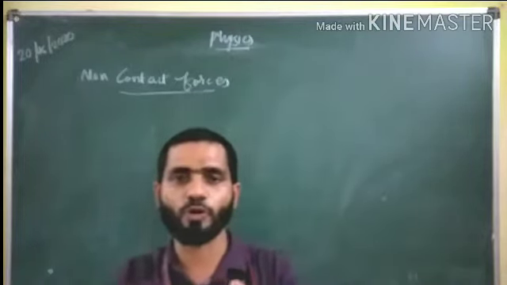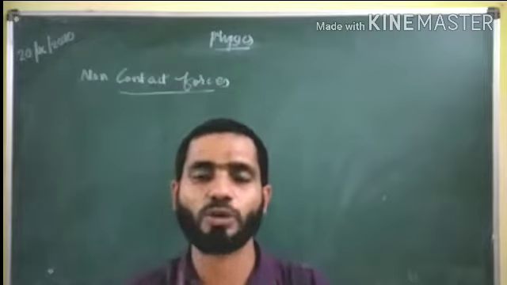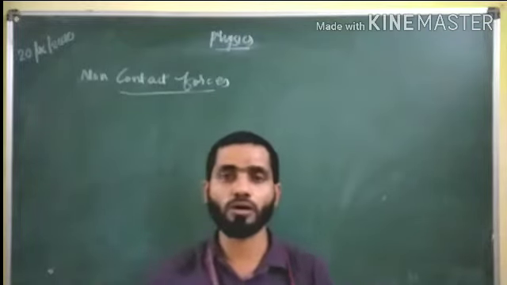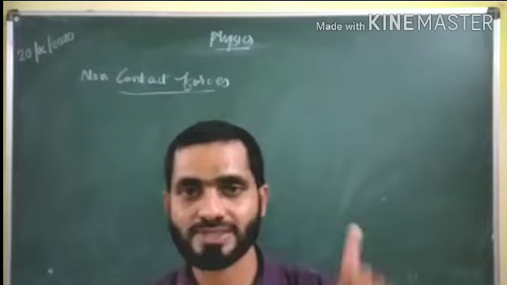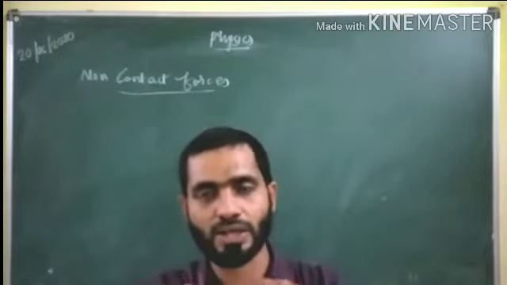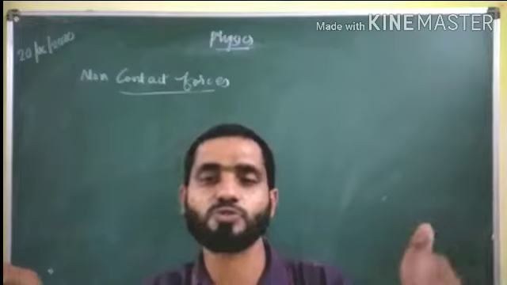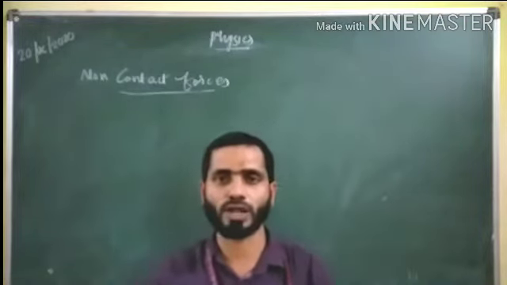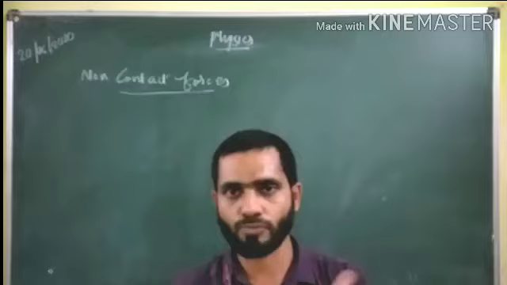This type of force will be acting from a particular distance. As its name indicates, there is no contact, there is no physical interaction. From a particular distance, this force will be acting on the other body. So this type of force we can call non-contact forces.